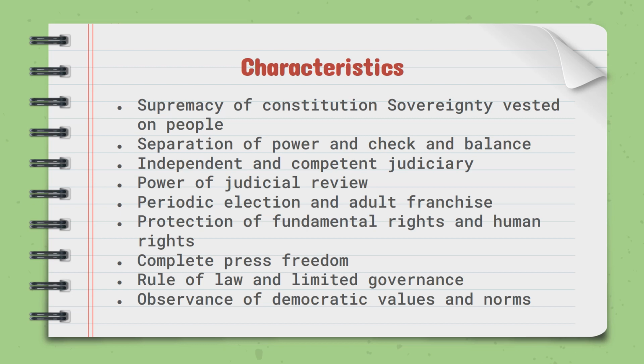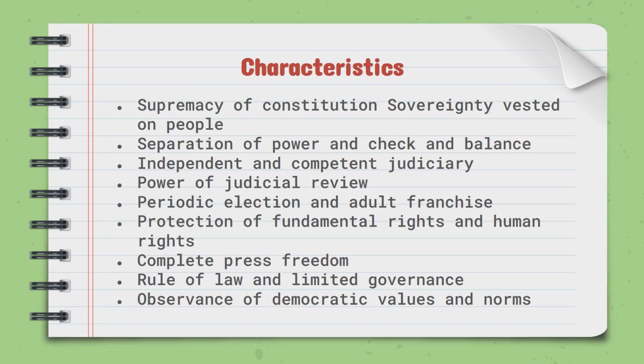Characteristics of constitutionalism. Actually, constitutionalism is the norm of democracy. So, the characteristics of democracy and the characteristics of constitutionalism are the same thing. First one is supremacy of the constitution and sovereignty vested in the people. Second, separation of power and check and balance.